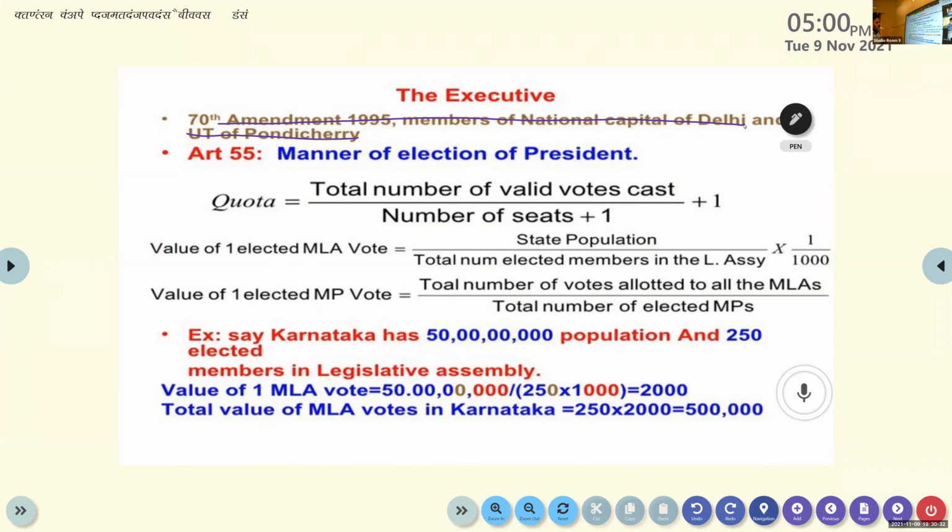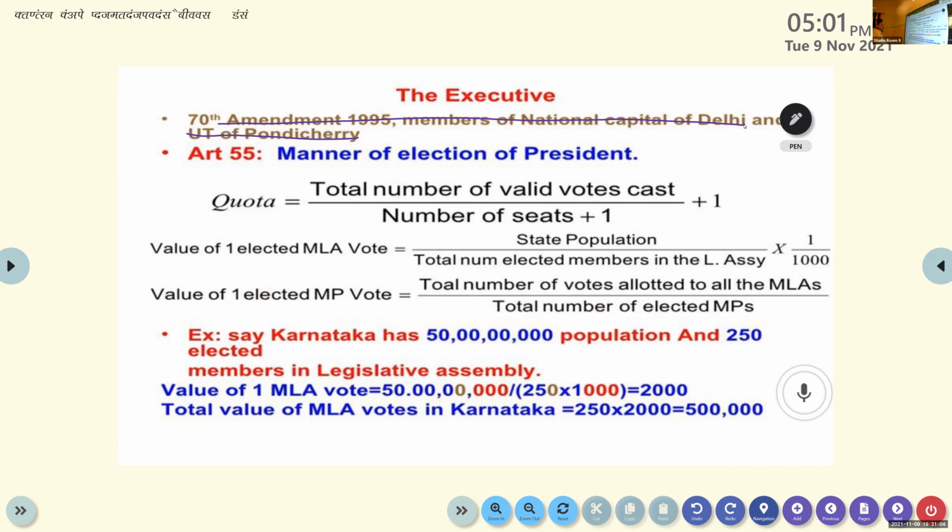Okay, so the value of one elected MLA's vote is like this. That is equal to state population divided by total number of elected members in the legislative assembly, multiplied by 1 divided by 1000. Okay, that is the equation. The value of one elected MP's vote is the total number of votes allotted to the MLAs divided by the total number of elected MPs. Okay, so please write down.